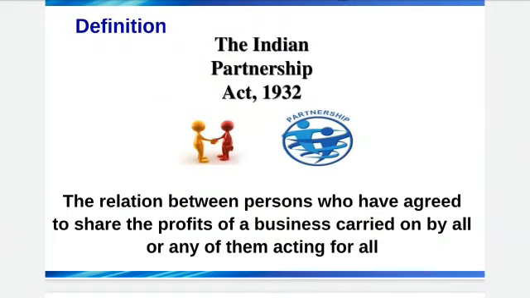That means, according to the Indian Partnership Act 1932, partnership doesn't mean that if four partners are there, they all four have to work together. Even if any one is working for all of them, and the other three have invested their managerial and financial resources, they will also get a part of the profit. It's all up to them: either they work together or any one of them works for them. But they have to sign an agreement that they are coming together for starting the business.